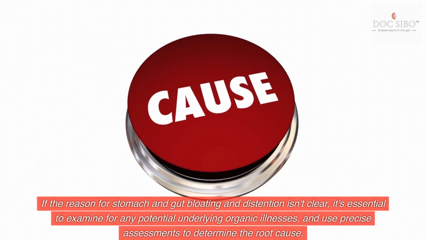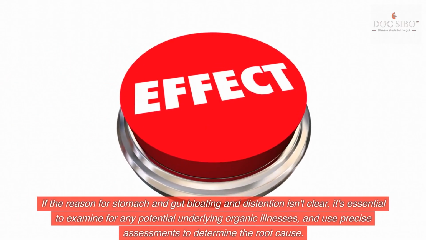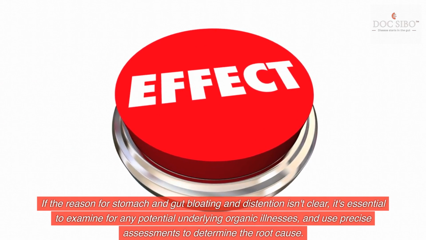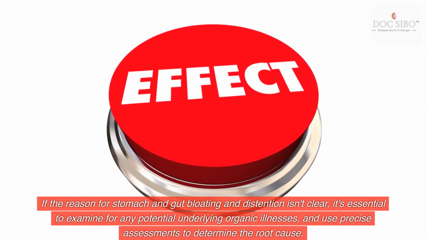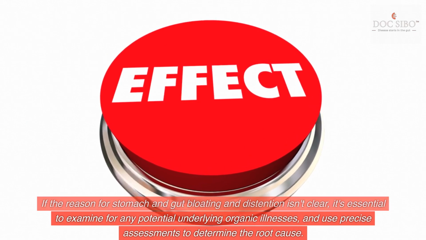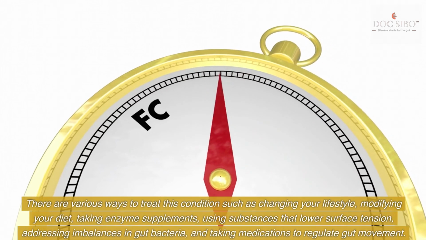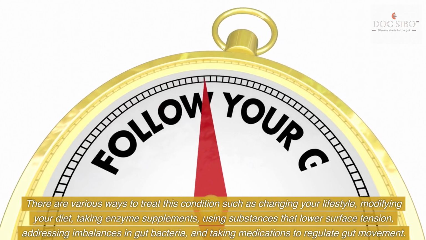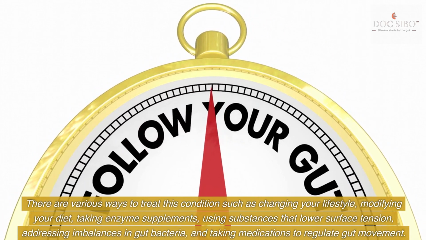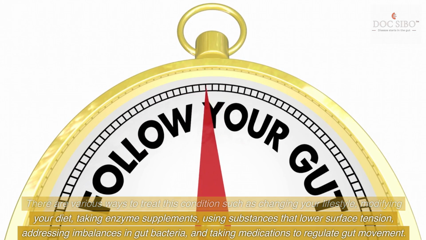If the reason for stomach and gut bloating and distension isn't clear, it's essential to examine for any potential underlying organic illnesses, and use precise assessments to determine the root cause. There are various ways to treat this condition, such as changing your lifestyle, modifying your diet, taking enzyme supplements, using substances that lower surface tension, addressing imbalances in gut bacteria, and taking medications to regulate gut movement.